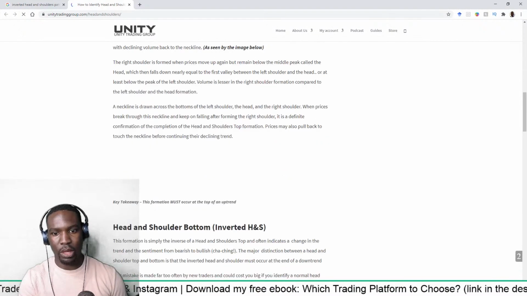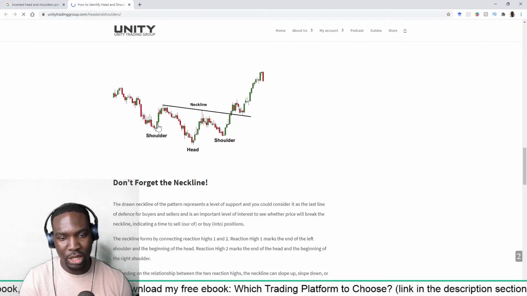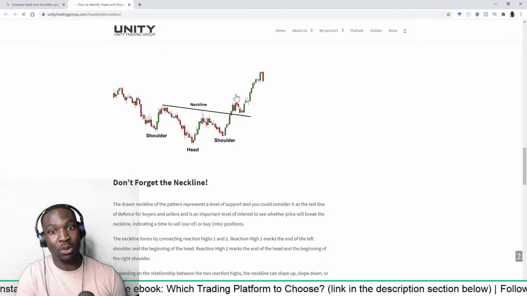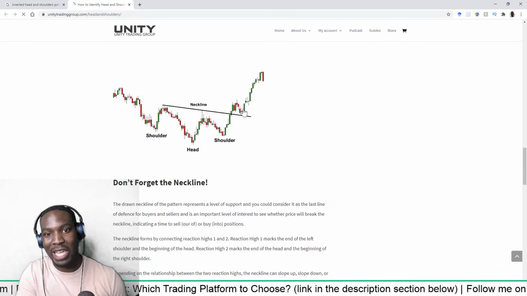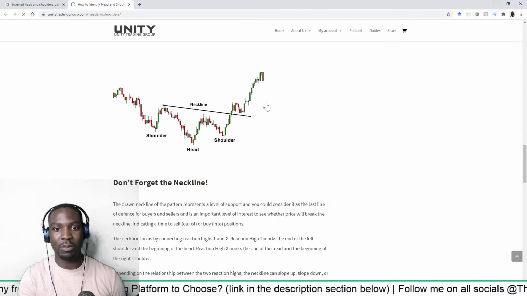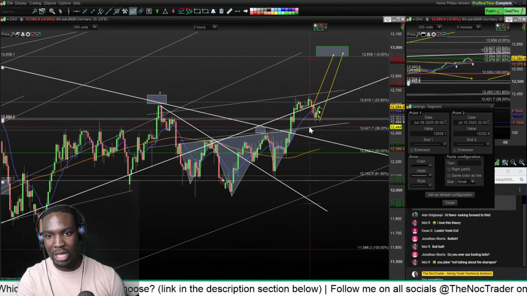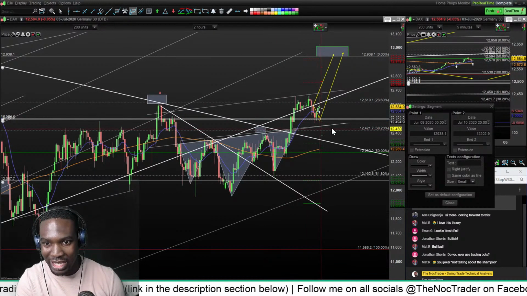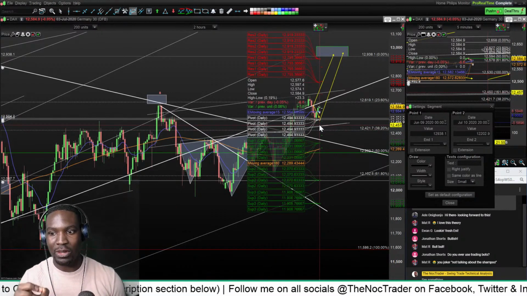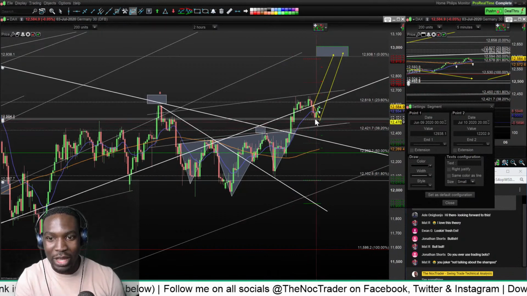Okay, so with the inverted head and shoulders, what happens is that this is the shoulder, this is the head, this is the shoulder, neckline. Once it breaks out of the neckline, it will come up, it will retrace back down to the neckline, kiss it, and then start climbing. And that's exactly what I'm seeing happen this week. It's now kissed the neckline, or near about. It didn't actually kiss the neckline, because the neckline is here, but it got close enough. It's never going to do it like for like, but it kissed the neckline.